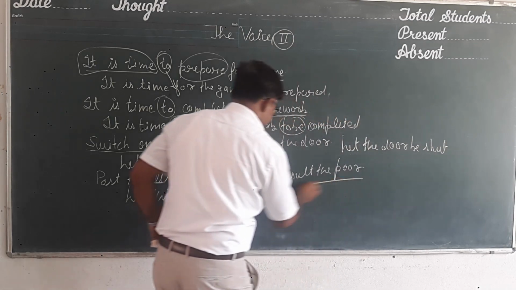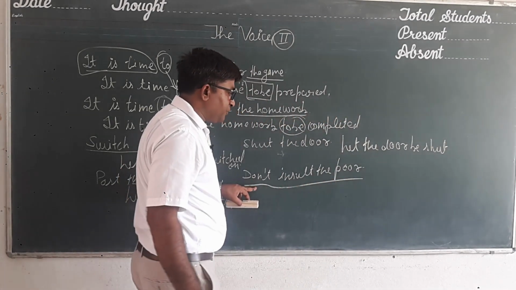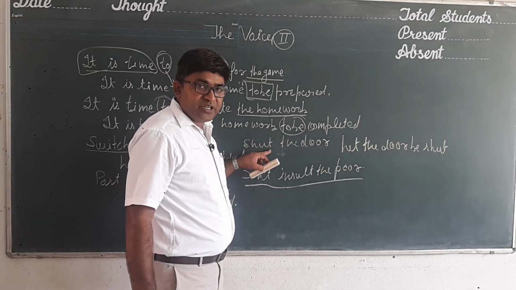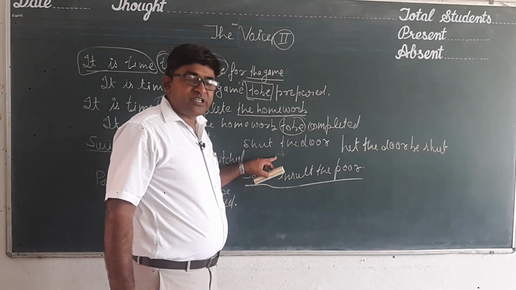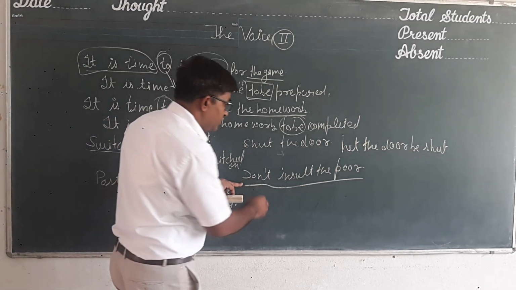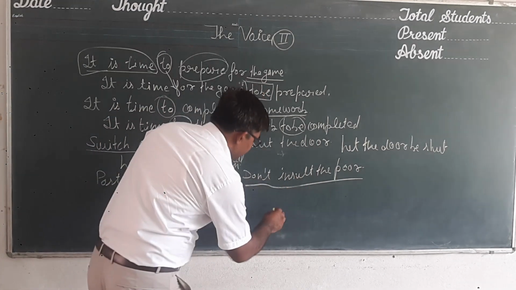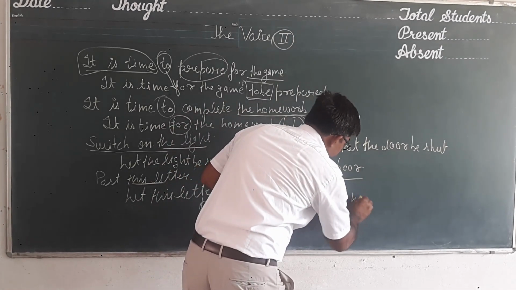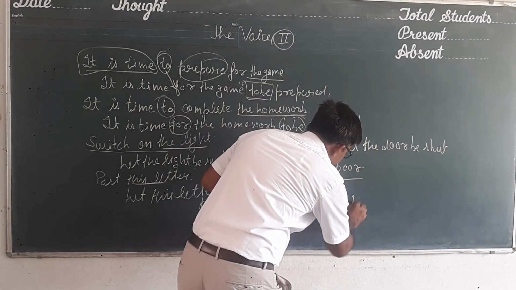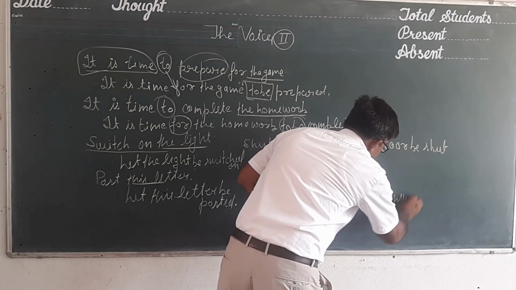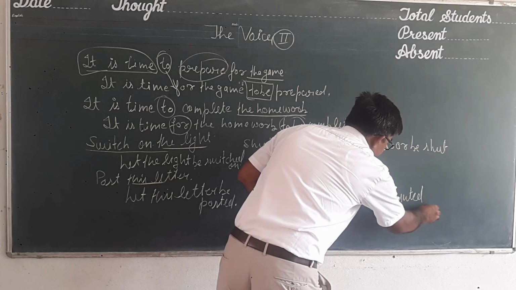Next sentence is "Don't insult the poor." Here there is a simple difference: the earlier one was an imperative sentence in the affirmative sense, but this imperative sentence is in the negative sense. So it will also start with "let": Let the poor not be insulted.